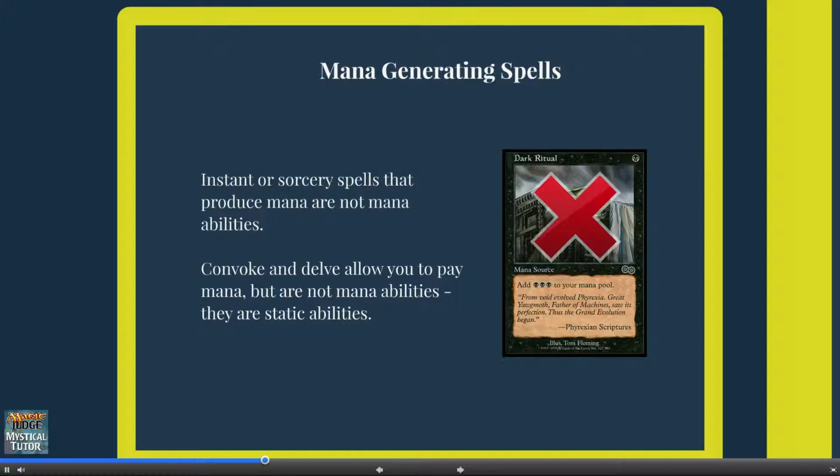Similarly, Convoke and Delve are abilities that allow you to pay mana by doing something other than activating mana abilities. These abilities actually only affect the game during the pay cost step, not the activating mana ability step of casting a spell. There are also static abilities, not activated or triggered abilities, so that also means they cannot be mana abilities.